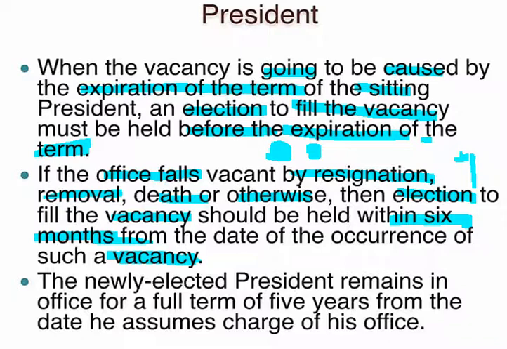This is mentioned for the President, whereas for the Vice President it has not been mentioned. The newly elected President remains in office for the full 5 years from the date of assuming charge.